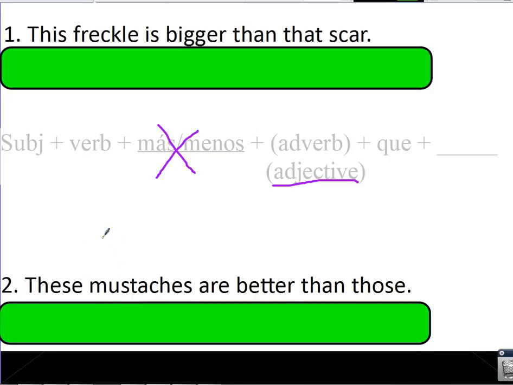Thank you for taking your four irregulars notes and practicing with your example sentences. Good job.